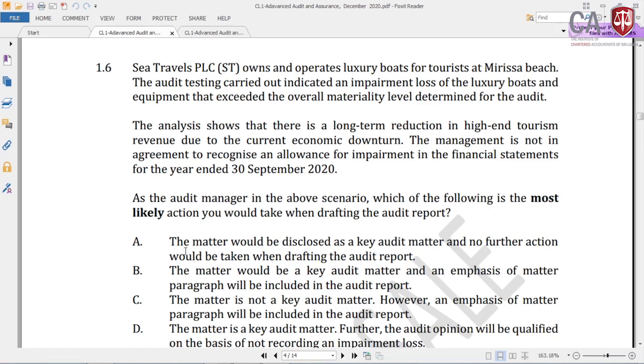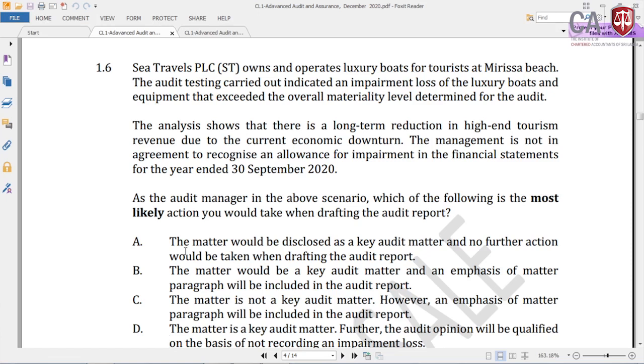Now think, is this a key audit matter or not? This is a key audit matter. Further, the audit opinion will be qualified on the basis of not recording an impairment. Is that correct or wrong? It is also correct. So this is also a key audit matter and also the audit opinion will be qualified.